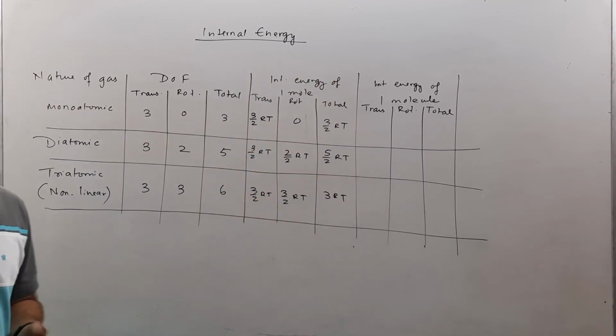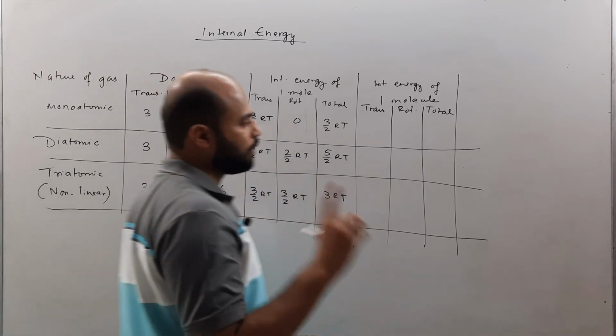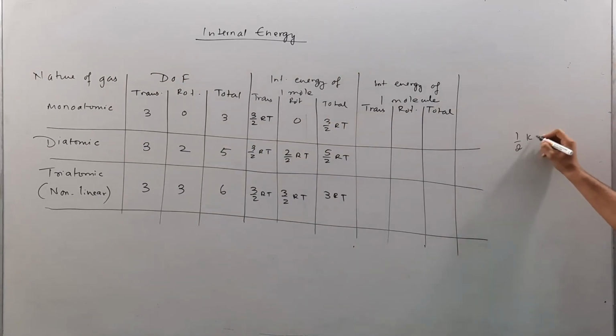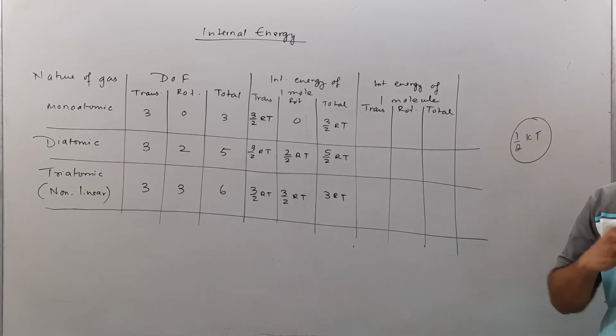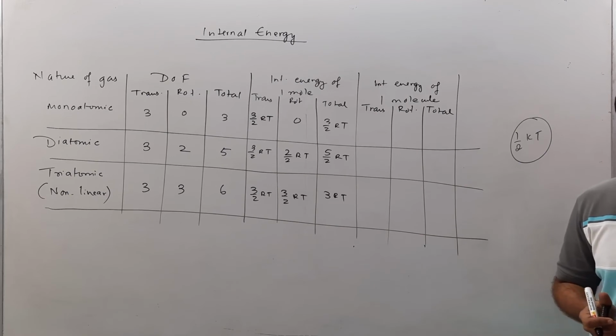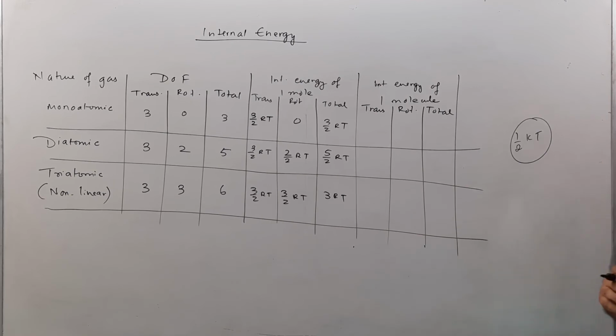Now this is for 1 mole, and if you consider 1 molecule, then of course we are going to derive the formula, but for per molecule, the amount of internal energy per degree of freedom is half kT, just like it is half RT for 1 mole and for 1 degree of freedom. That is, for each degree of freedom of 1 mole of a gas, it is half RT. For each molecule, it is defined as half kT, where k is called the Boltzmann constant.